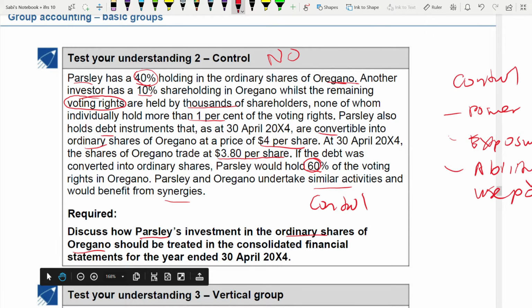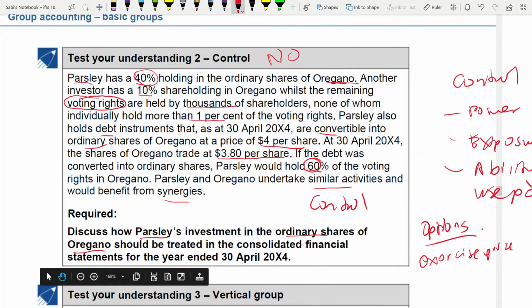So since this is an option, okay, it only matters if you can exercise that option. That will give you the control. Otherwise, there will be no control. Okay. So number 1, when it comes to option, look at the exercise price. Okay.